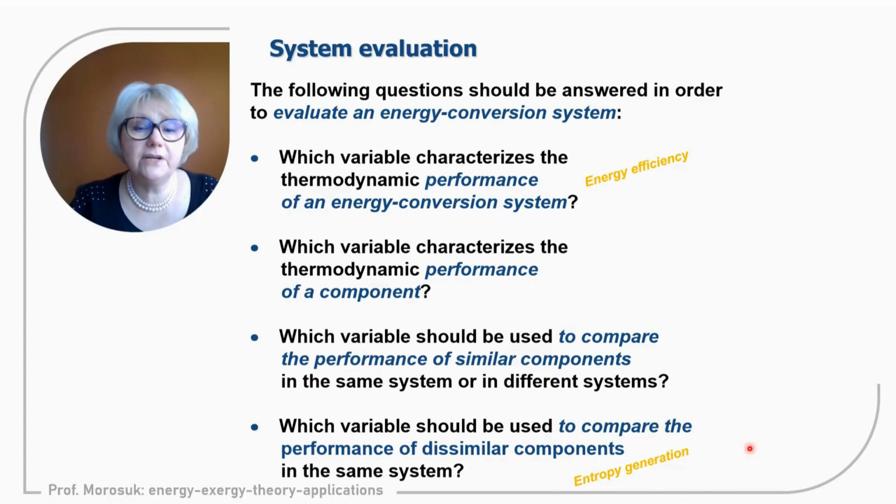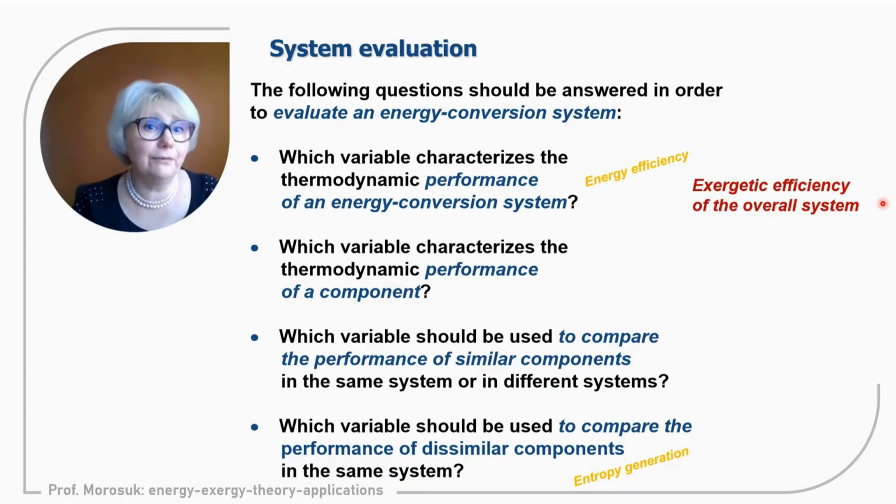And the last question, which variable should be used to compare dissimilar components within one system, is entropy generation. And two other questions cannot be answered using the variables from the first and the second law of thermodynamics. But using the exergy analysis, we can answer all questions. As I already promised you, we have all these variables in exergy analysis.